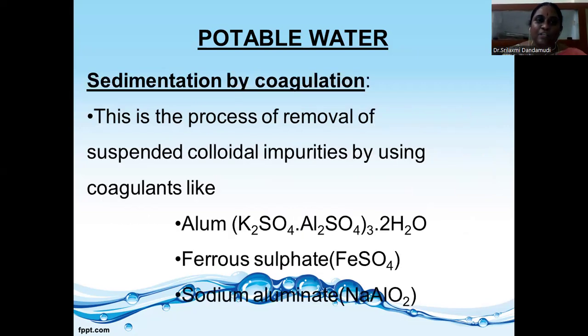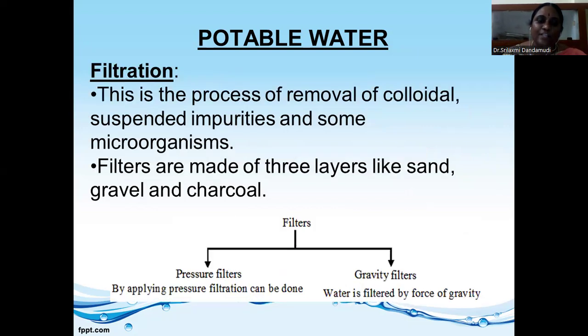Next, sedimentation by coagulation. This process is the removal of colloidal suspended impurities by adding a chemical substance for coagulation. In coagulation, the impurities form a precipitate. By adding alum, ferrous sulfate, or sodium aluminate, the coagulation process is done. After coagulation, the filtration process is used to remove the colloidal or suspended impurities and some microorganisms.